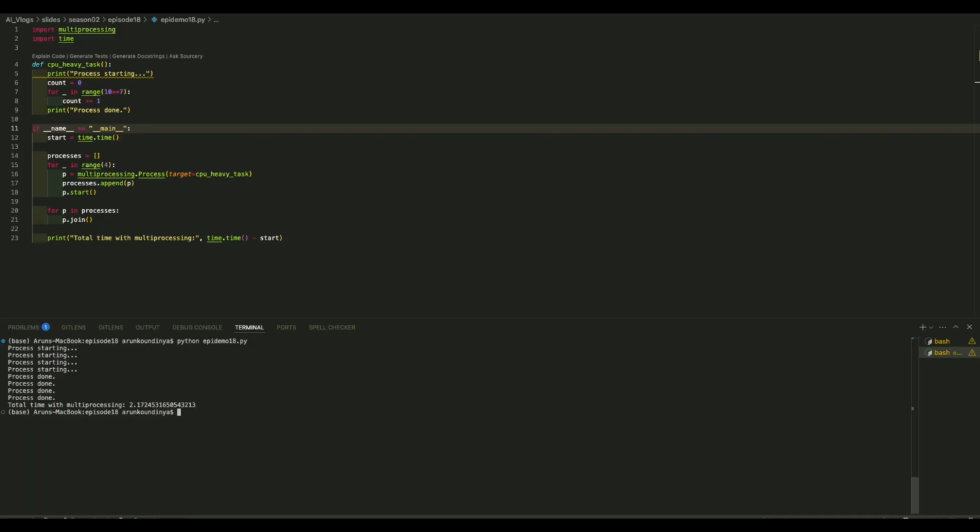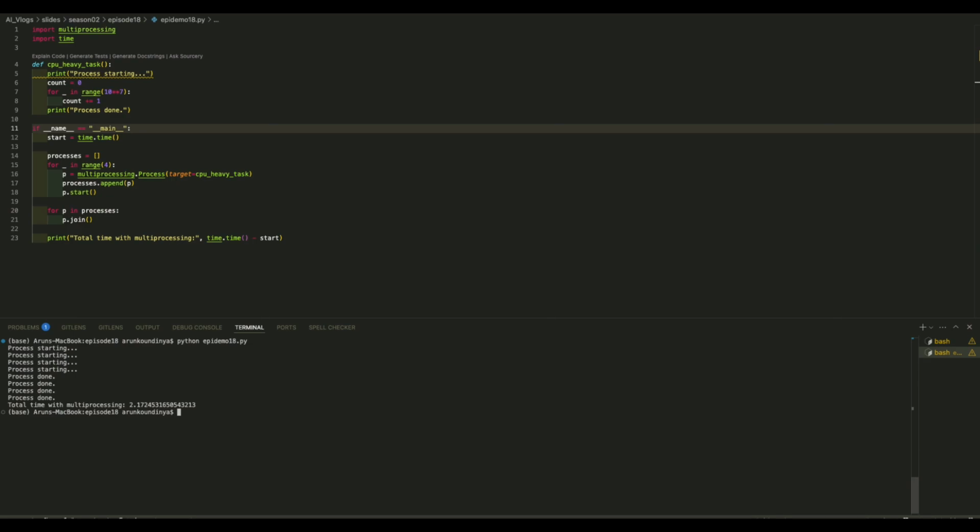So you can differentiate: with an input output task, where a task has to wait for another task to complete and we have added sleep, we don't need to use processes. There we can use threads. However, when we are doing larger computations, here it's a very simple computation and the difference is only 1 second, but think about a larger computation, where the time will be very different.